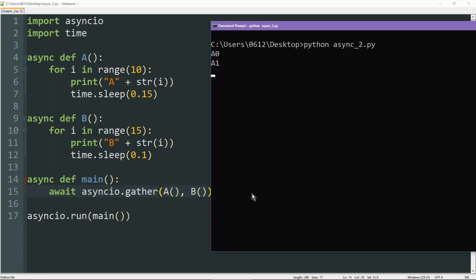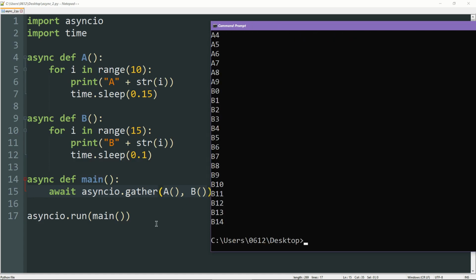So let us go ahead and run our code, and that doesn't look quite right. A and B are still being sequential. So what went wrong? You see, the issue is with time.sleep. When we tell it to do that, it just sleeps, right? It just basically does a busy wait, does the whole twiddling of thumbs thing. It does not actually yield. It does not actually give up the processor time to another coroutine function. As a result, we get the same sequential effect.